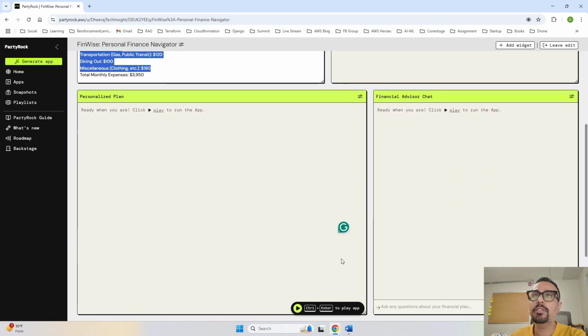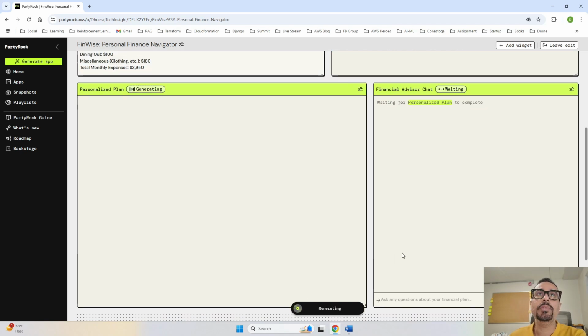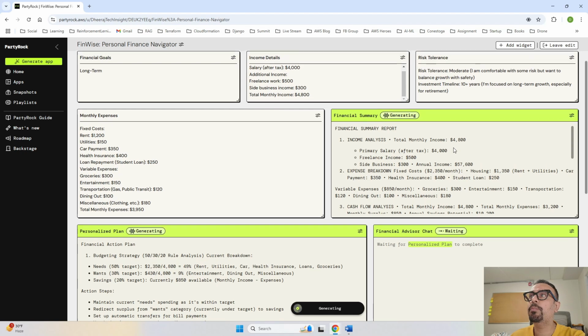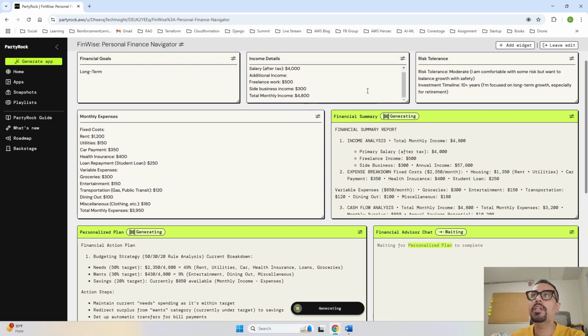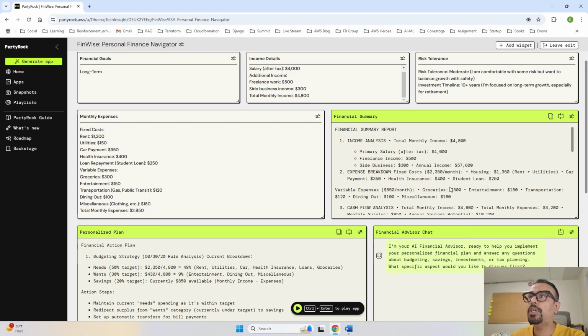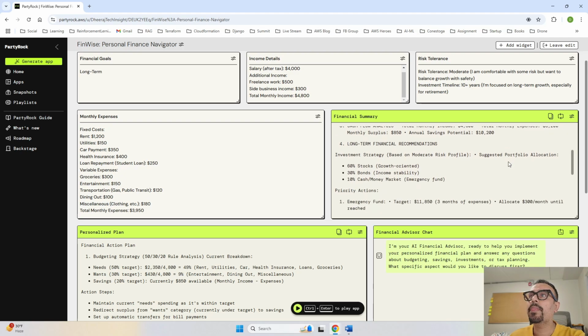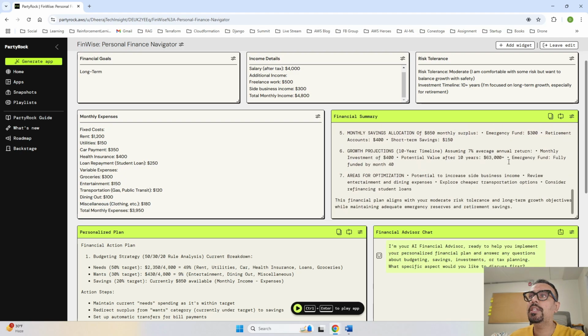So let me just go ahead and run this and see what personalized plan it comes up with. But before that, let's first see over here. The financial summary report, in this it has understood it properly. So total monthly income is 4,800, if you can see. Okay, yeah, 4,800. Then freelancing is 500, side business is 300. Yes, that is correct. My fixed cost is 2350. Housing is this, car is this, a student loan, expense breakdown, variable, groceries. Okay, investment strategy. So this is the financial summary that it has provided over here.